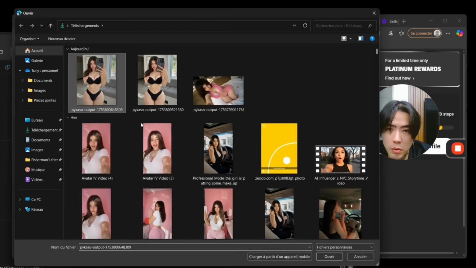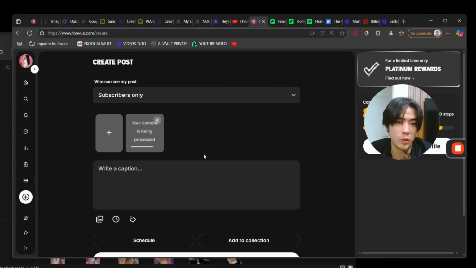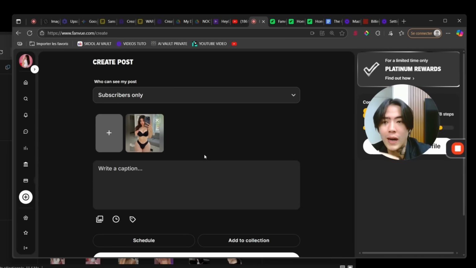Now right there, you can upload something. Let's say this that I just did on Picasso. You never want to show without clothes, never on the feed. Because if you do this, it means the girl's body without clothes is worth $4, right? So in the private sales, it's impossible to sell a photo of the girl without clothes for $40. That doesn't make sense. So you really need to put the right price on the right product. This is super important. I will show you after some example I did in my private coaching call, where I helped someone who was struggling and had huge, massive traffic that wasn't making enough.